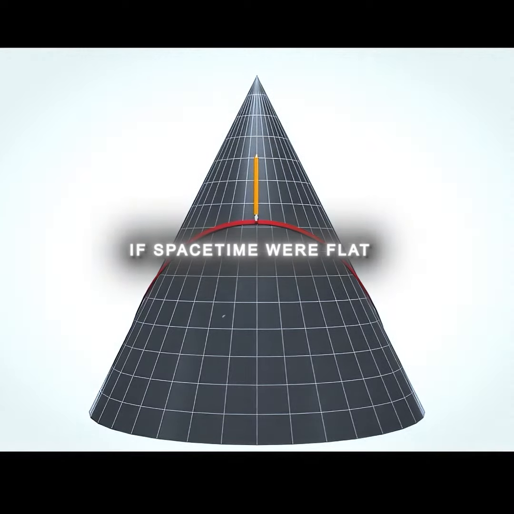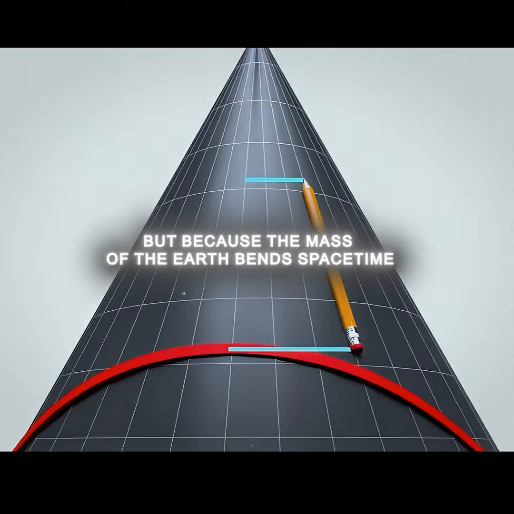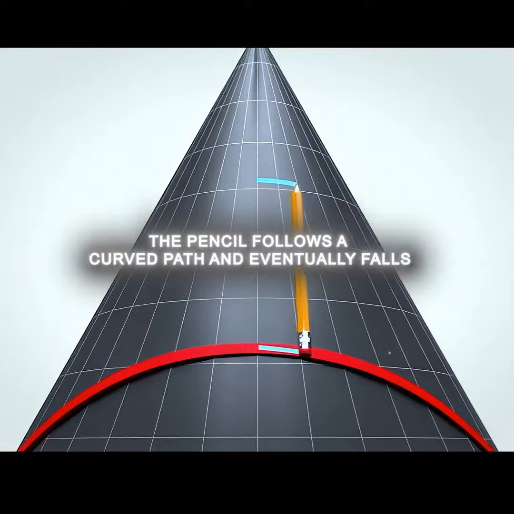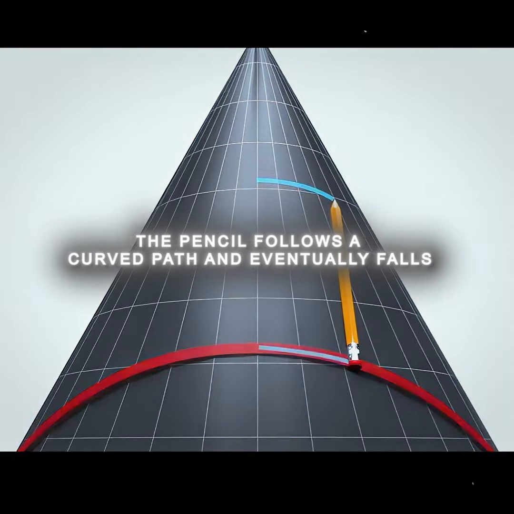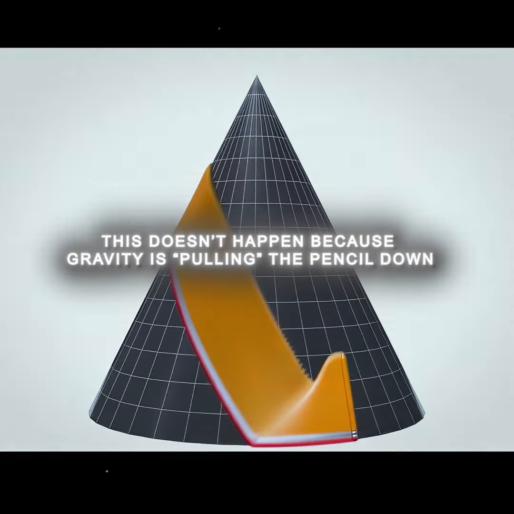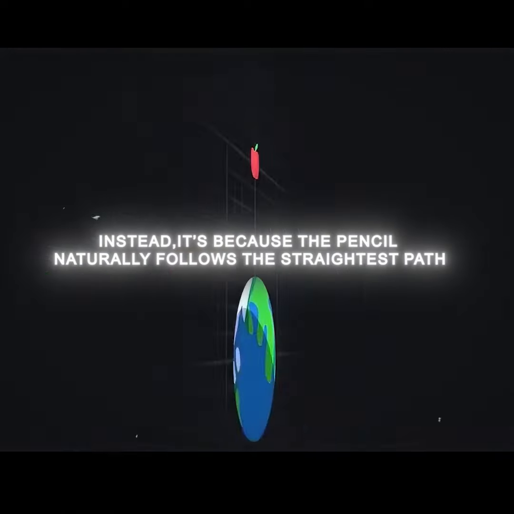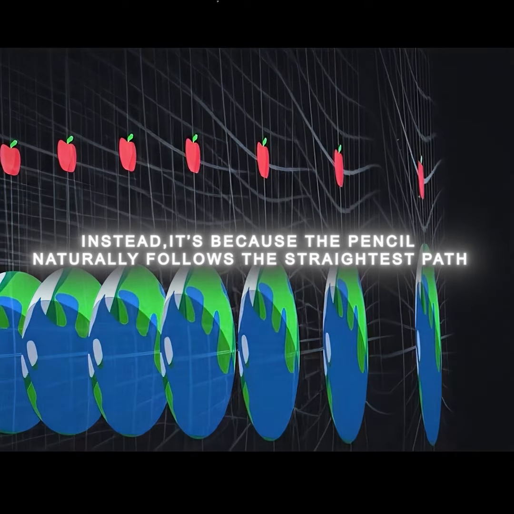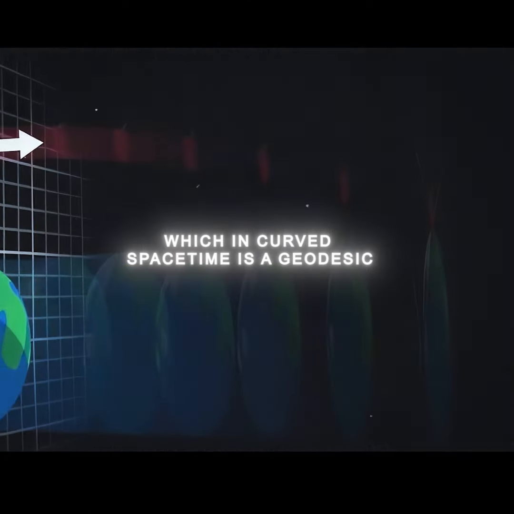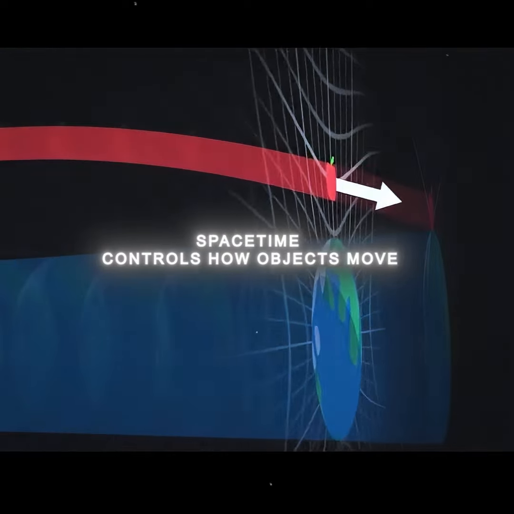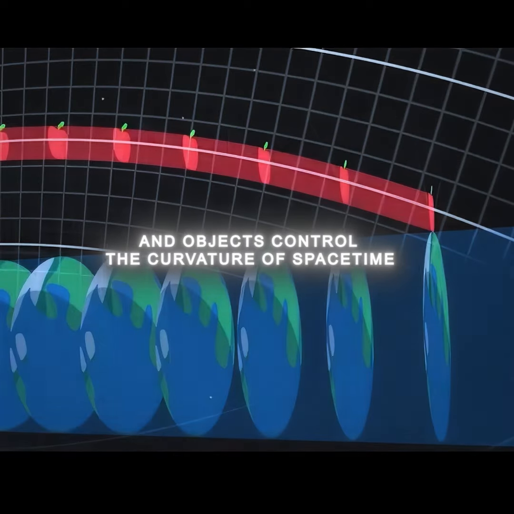If spacetime were flat, the pencil wouldn't move. But because the mass of the Earth bends spacetime, the pencil follows a curved path and eventually falls. This doesn't happen because gravity is pulling the pencil down. Instead, it's because the pencil naturally follows the straightest path, which in curved spacetime is a geodesic. Spacetime controls how objects move, and objects control the curvature of spacetime.